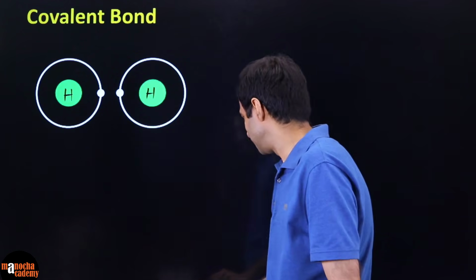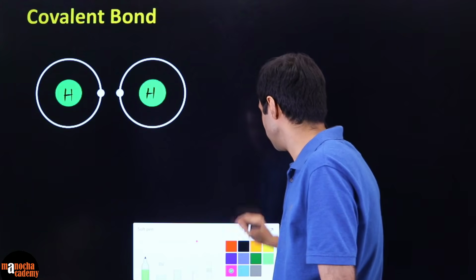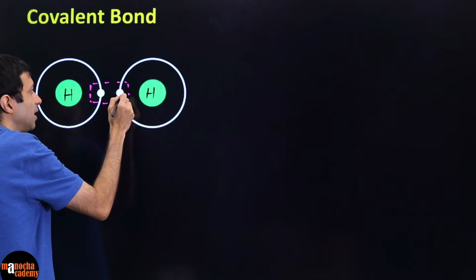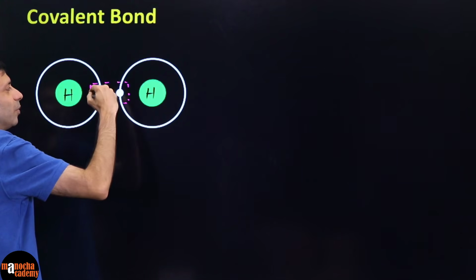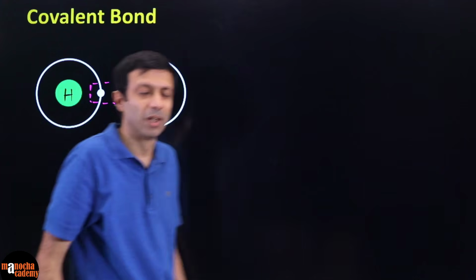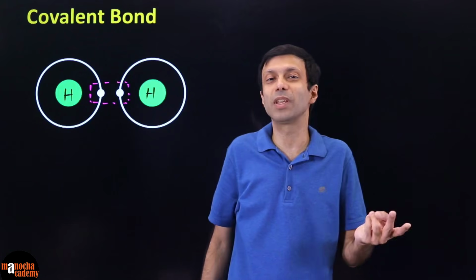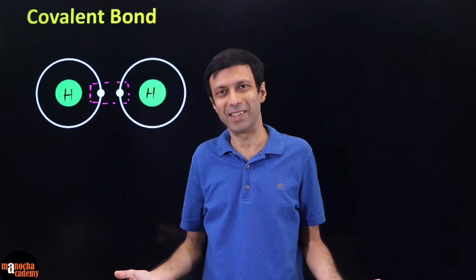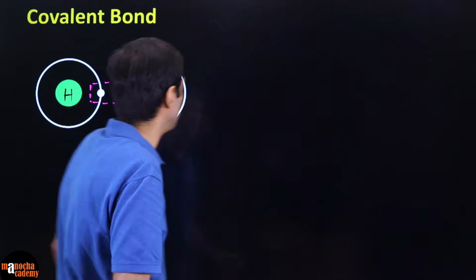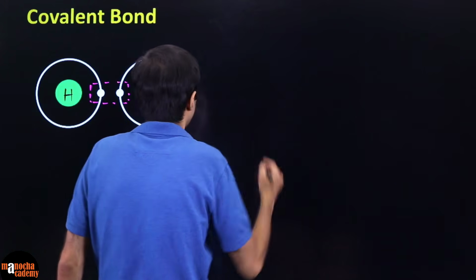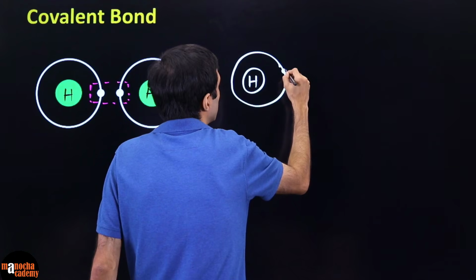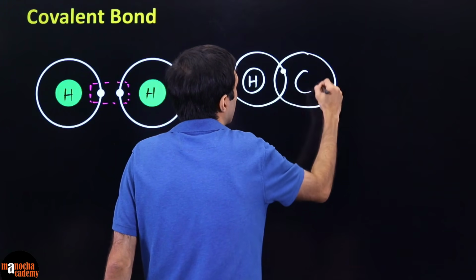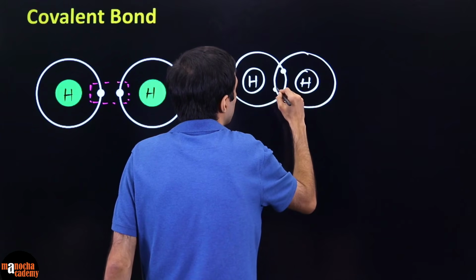So that's it. When these two share the electrons, that means this electron is also revolving around this atom and this electron is revolving around the other atom. Now both are happy because both have got 2 electrons each, and so they have formed their duplet. How can we draw or represent this? Here is one hydrogen atom with an electron, and then you draw another hydrogen atom having an electron.